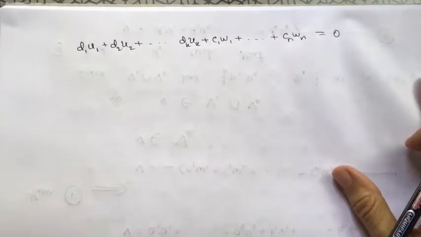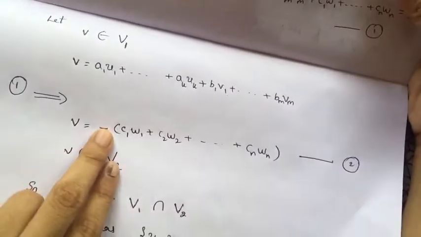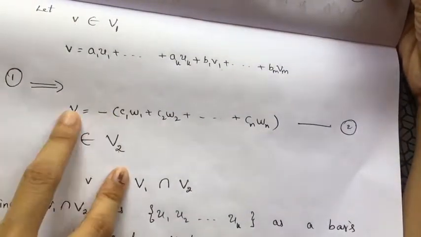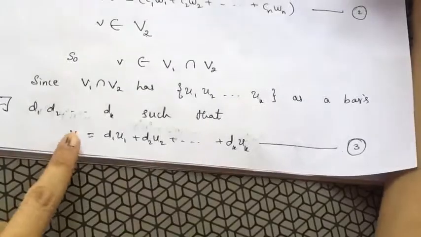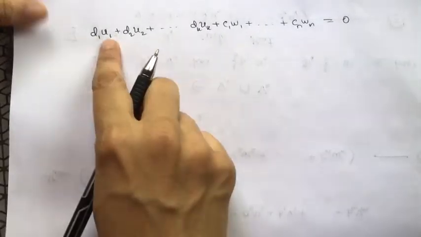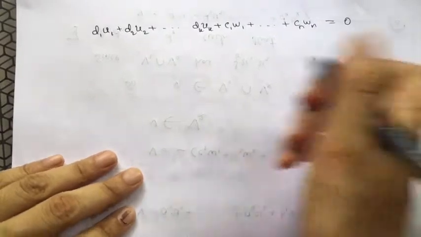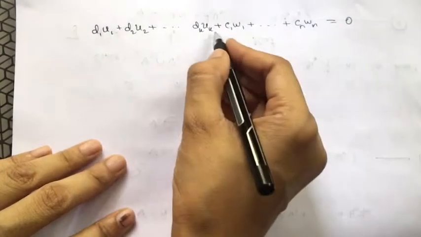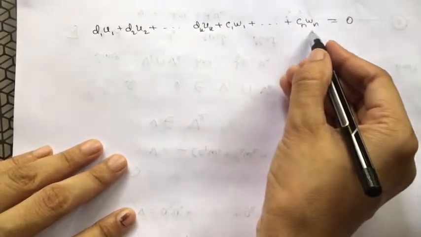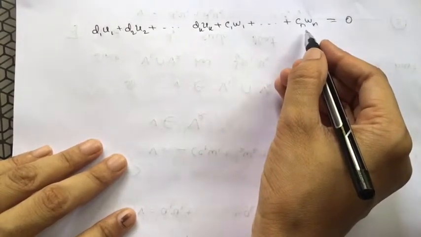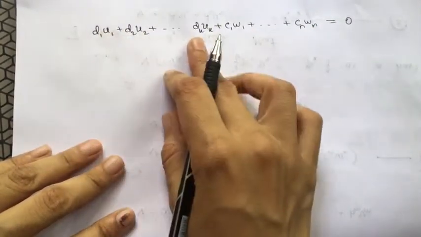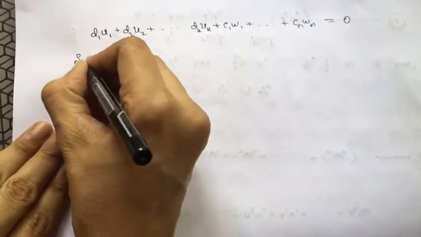One is the negation of the other: in expression 2, v is the negative of this, and here v is this. So I combine them and write this expression. Now I know that u1, u2, ..., uk and w1, ..., wn are linearly independent. So the di's and ci's are equal to 0.